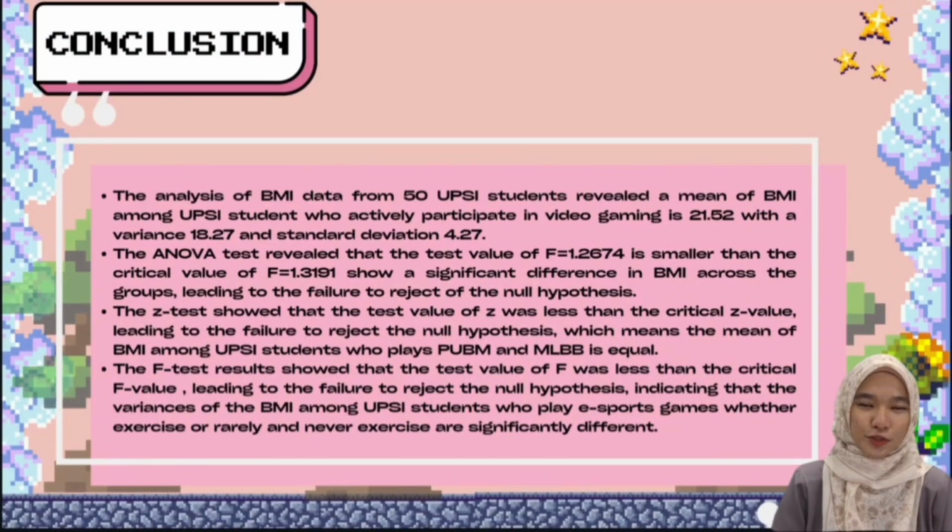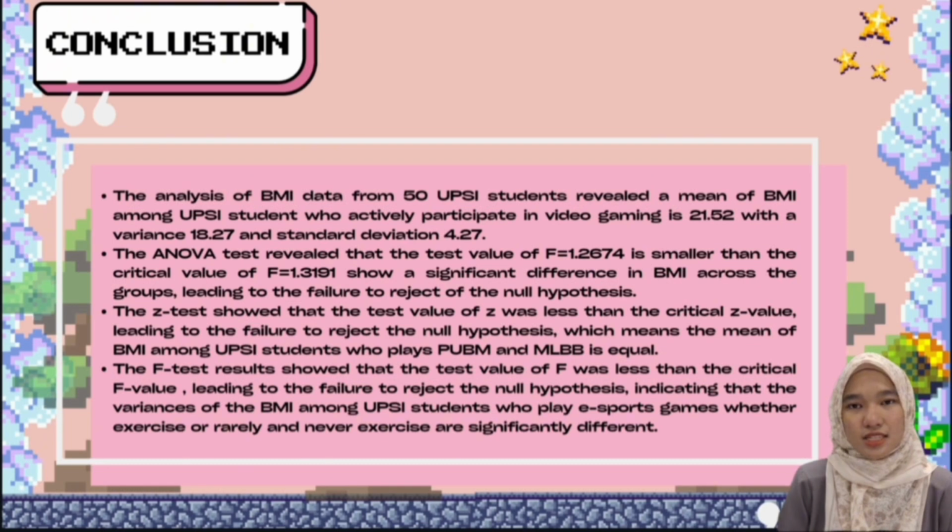Now we come to the conclusion. The analysis of BMI data from 50 UPSI students reveals a mean of 21.52 with a variance of 18.27 and a standard deviation of 4.27. The ANOVA test revealed that the test value of F is smaller than the critical value of F and shows a significant difference.